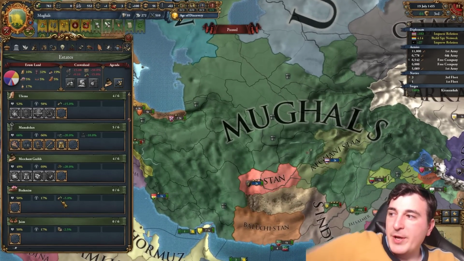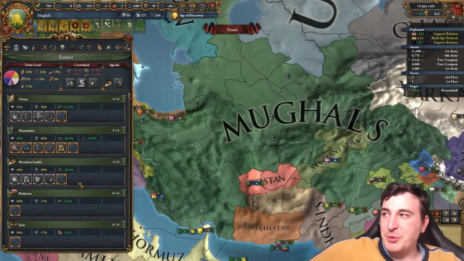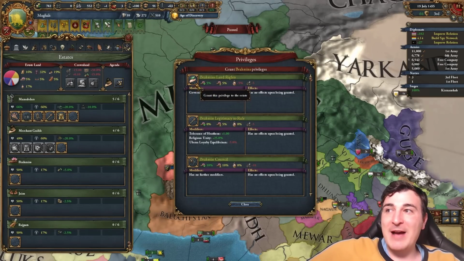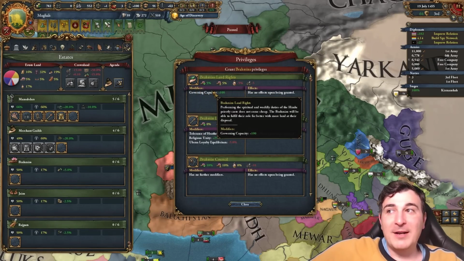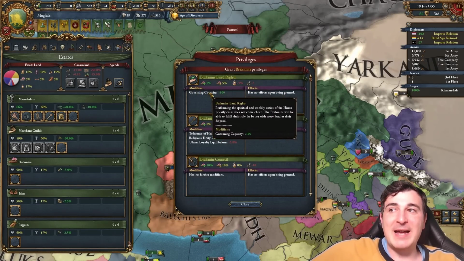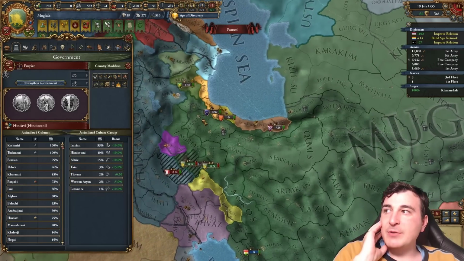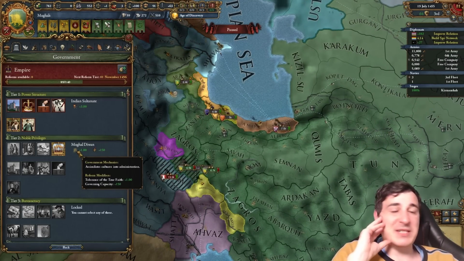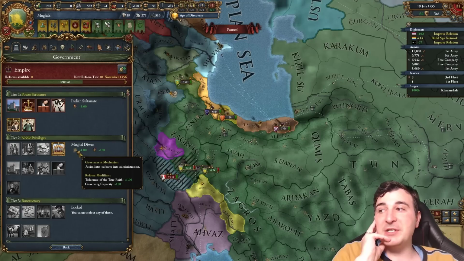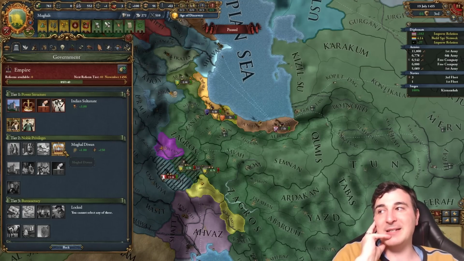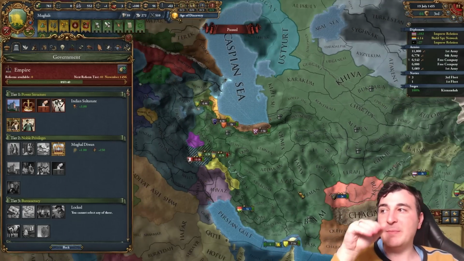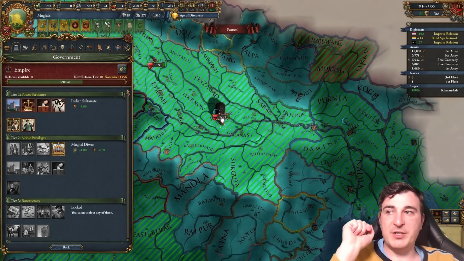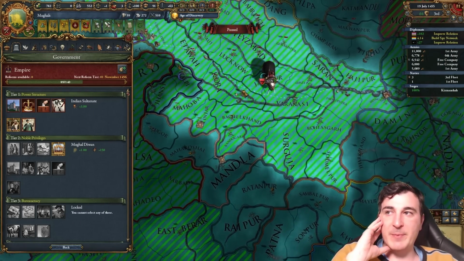Also, take note, we got the Jains, the Brahmins, and the Rajputs, so we have 6 actual estates now, meaning we can have an extra 300 more governing capacity from giving these guys the land rights, essentially. And most importantly, we have the Mughal Diwan, which allows us to assimilate cultures into our administration, as well as it gives governing capacity. Now, take note, you do not need to be Muslim to have the Mughal Diwan. In fact, we will probably switch you over to Hindu in our run, because there's a monument in here.